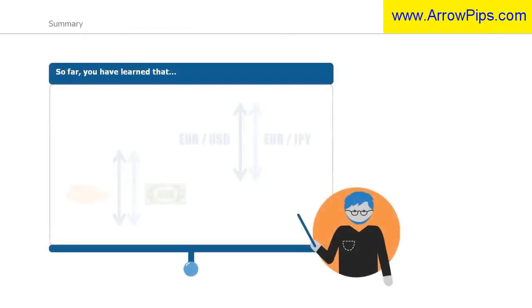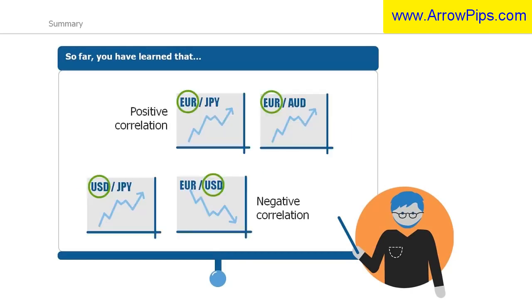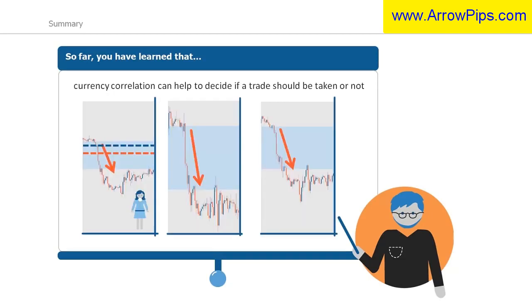So far, you have learned that just as there are relationships across different asset classes, there are also correlations that exist between currency pairs. Currency correlations can be positive or negative. When trading more than two currency pairs, not understanding currency correlation can lead to an increased exposure of a trading account or the cancelling out of a profitable trade. Once currency correlation is understood, it can help the trader decide if a trade should be taken or not.